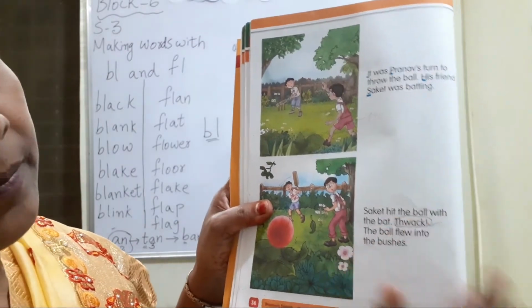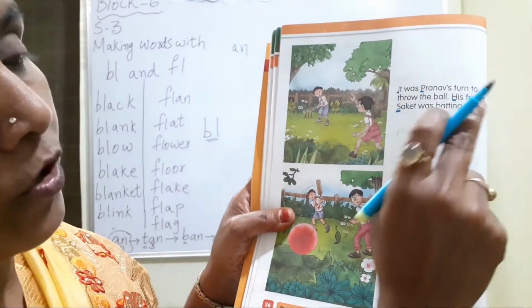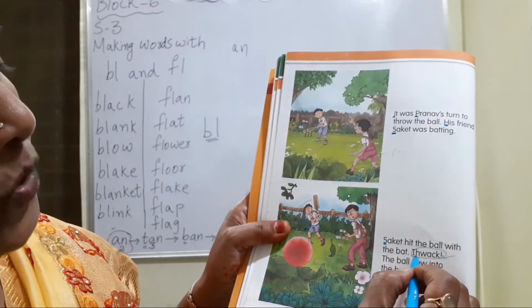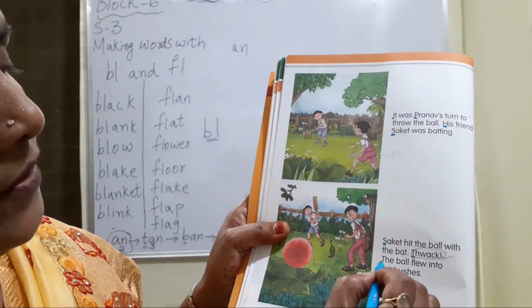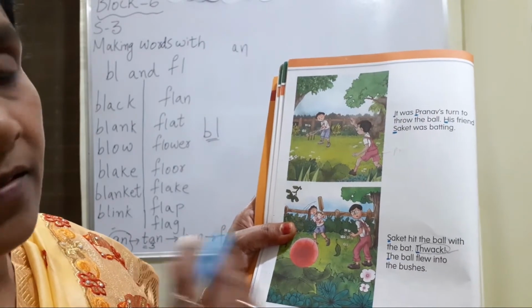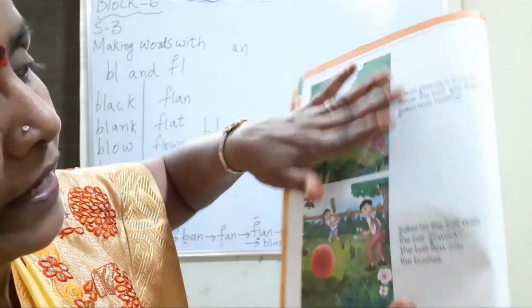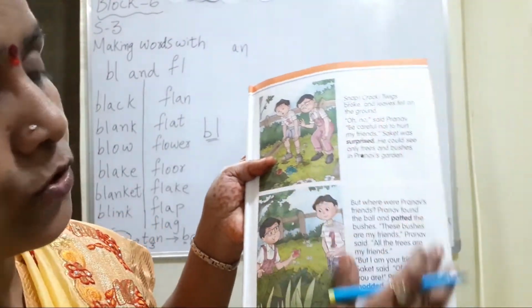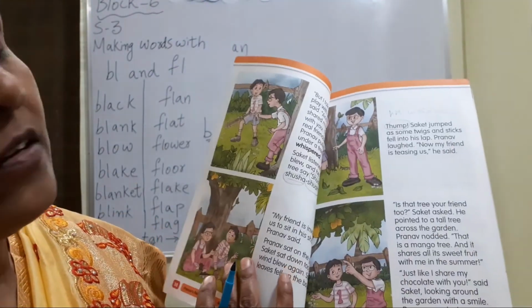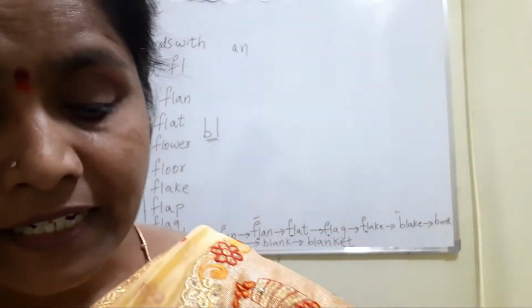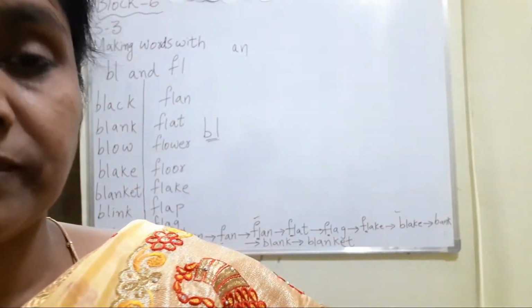Coming to the second paragraph. The first paragraph we have already completed. Here S, T. Okay. So in this manner, this is an example I have told you. In the same manner, in the next pages also you have to do the same. Now let me tell you why I said that.